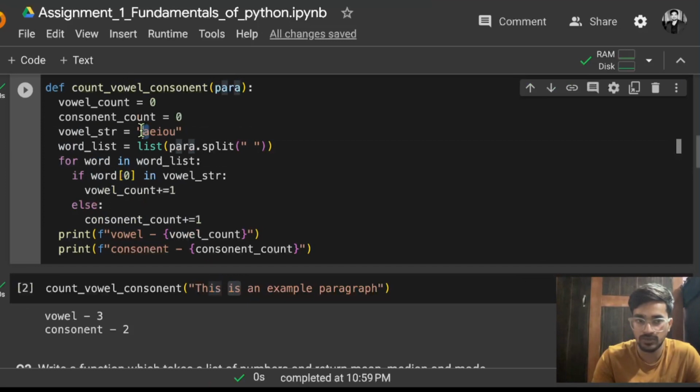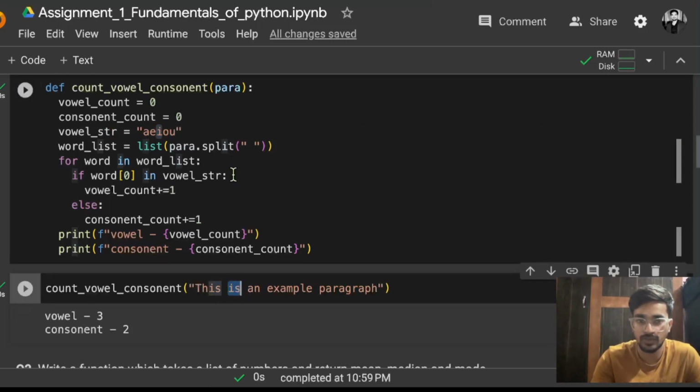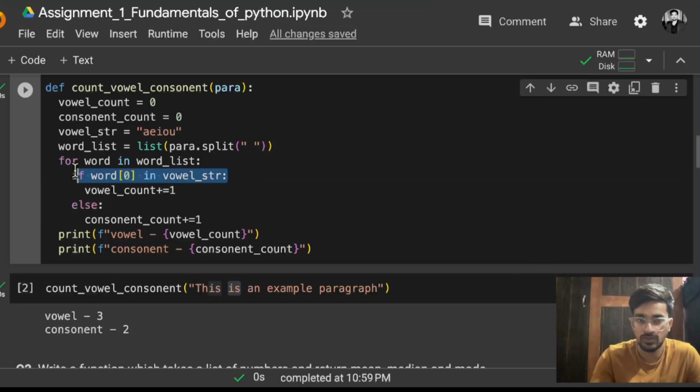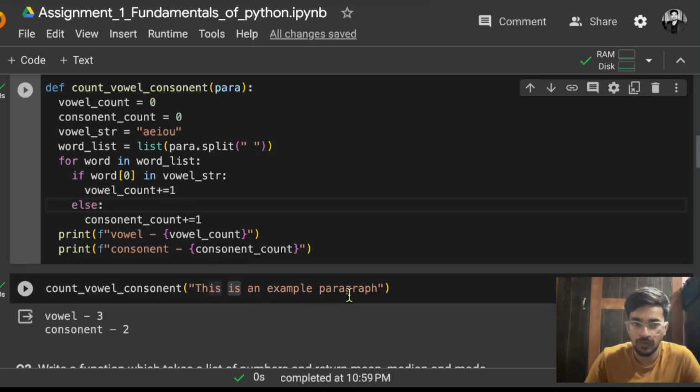So I is not equal to a, I is not equal to e, but I equals I, the third character of that vowel str is getting matched. That means the condition, if word[0] in vowel str, is getting true, so this is a vowel, and the vowel count will increase. So that is how it is running. So for each of these words it will check one by one whether the first character of the word is in vowel str or not. If that is present, it will add 1 to the vowel count, and if that is not present, it will add 1 to the consonant count.